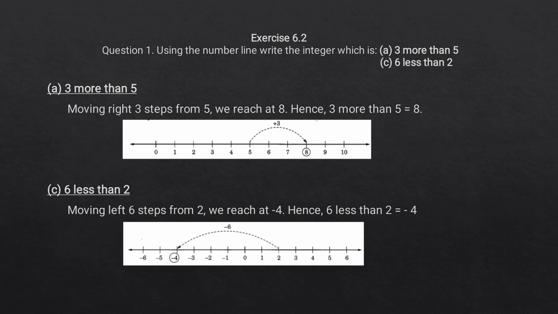B. 6 less than 2. Well, here we will have to subtract the given integer on a number line, and so by moving left 6 steps from 2 we reach at -4. Hence 6 less than 2 is -4, which can be represented on a number line as shown in the figure below.